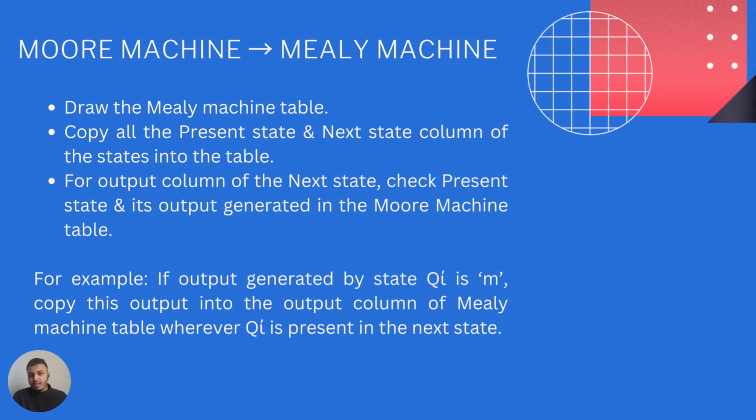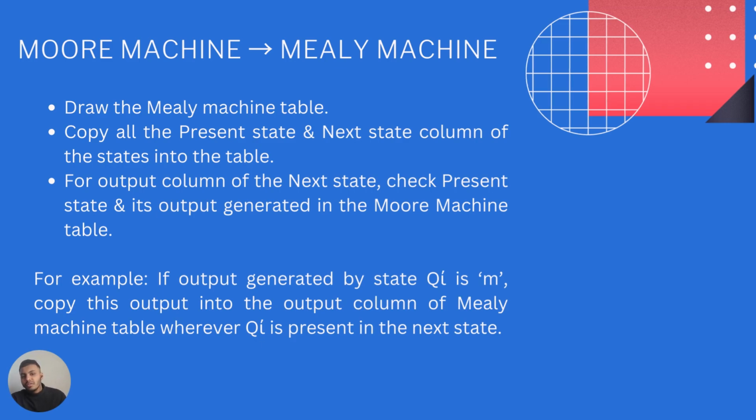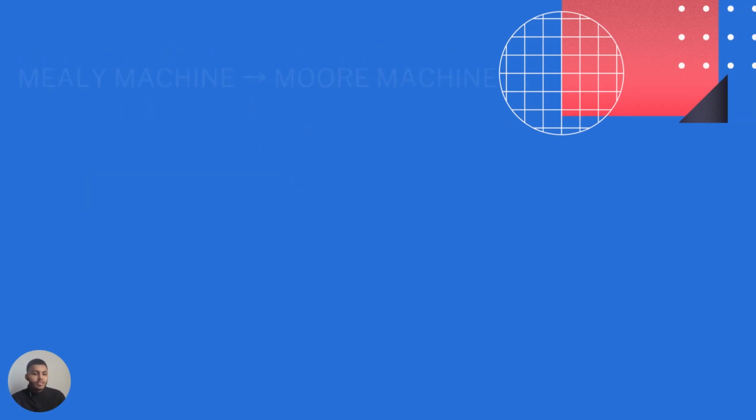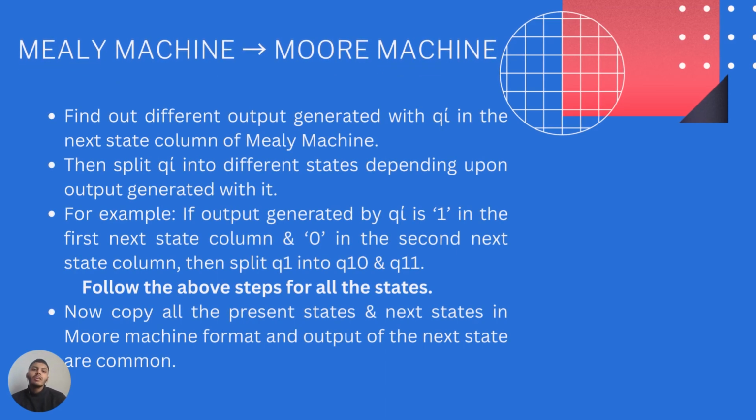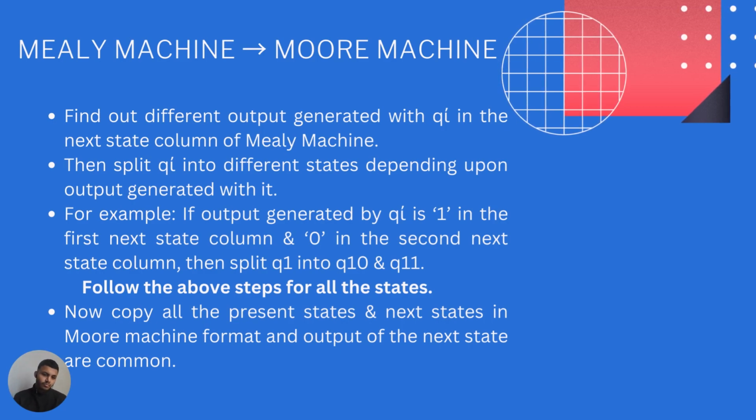We go ahead with putting in the inputs to respective columns and spaces, and then going ahead we get a transition table of a Mealy machine which we can draw out as an automaton. So this is how a conversion of a Moore machine to a Mealy machine works. Going ahead, we will study the conversion of a Mealy machine to a Moore machine.